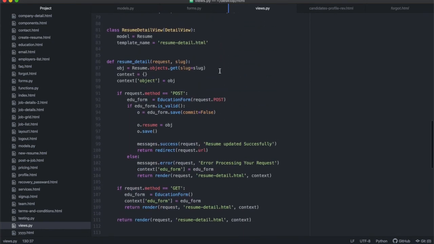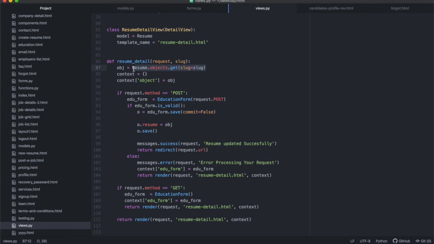We're using a similar function over there: we say resume, get an object where the slug is equal to the slug that's entered over there. That's basically what we're saying over here. We're going to the resume class, into the resume database, and pulling out a resume instance object where the slug is equal to the slug given at the top. So we're going to get an instance of the resume class with a matching slug if it exists.